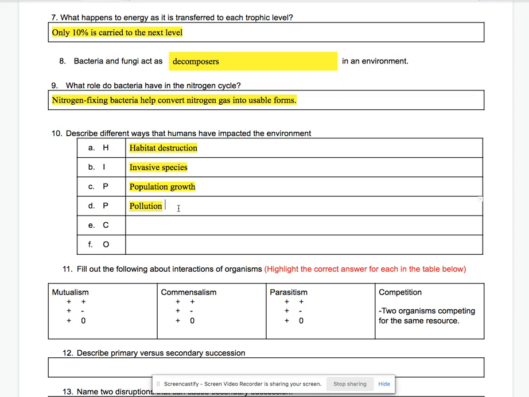C stands for climate change. Because we're putting so much pollution in the air, we're increasing the overall heat of the earth, and especially because we keep digging and digging to the center of the core. So we're causing climate change, and that is bad for the atmosphere. And finally, O is for over harvesting or over exploitation.